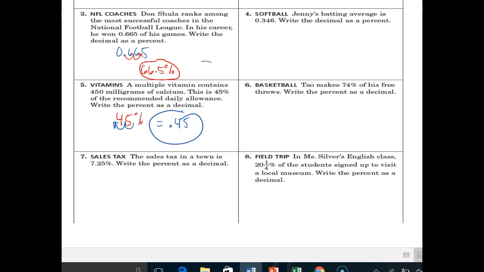And lastly, sales tax. The sales tax in a town is 7.25%. Write this percent as a decimal. So again, because it's got a decimal in it, start from the decimal. So once, twice. This as a decimal is 0.0725. Right?